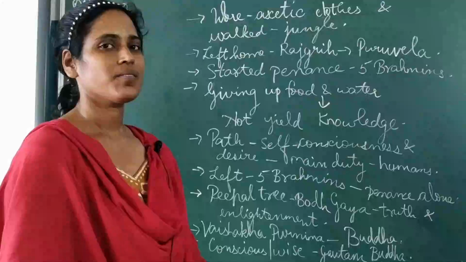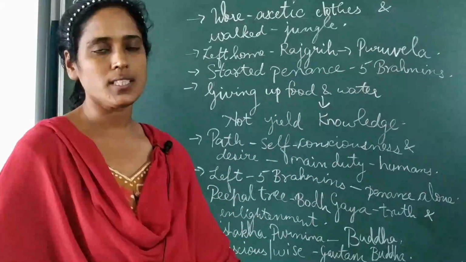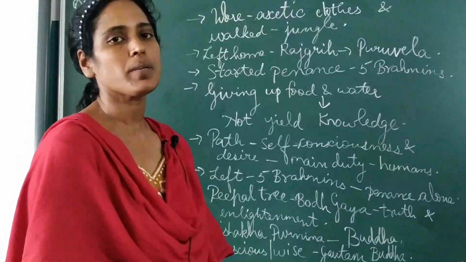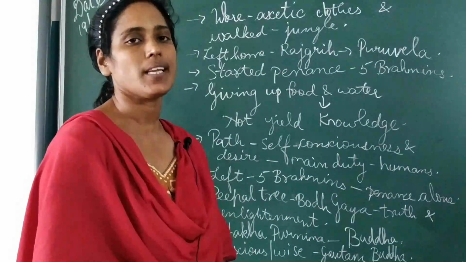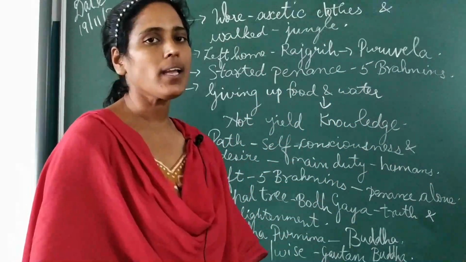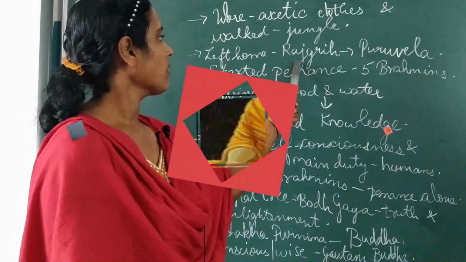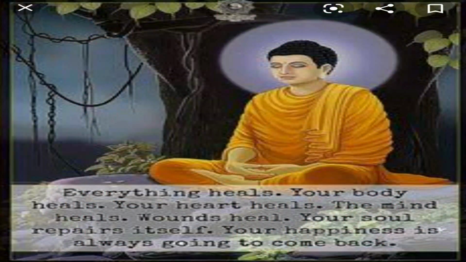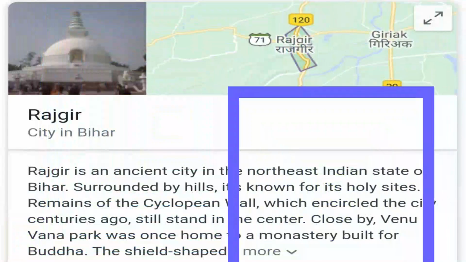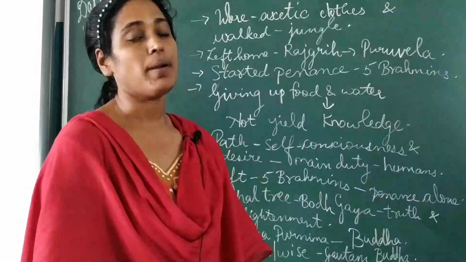So he began to think of leaving all these things aside and he wore the ascetic clothes. Students, here ascetic clothes means clothes of a hermit, of a sage. And he walked towards the jungle. Why? To attain sadhana, for meditation. He left home, walked towards Rajgre. We already saw these places in the first semester, Rajgre. And then from there towards Puruvela. Then he started doing penance, meditation.